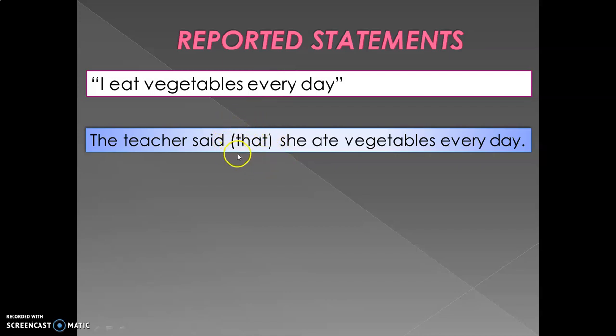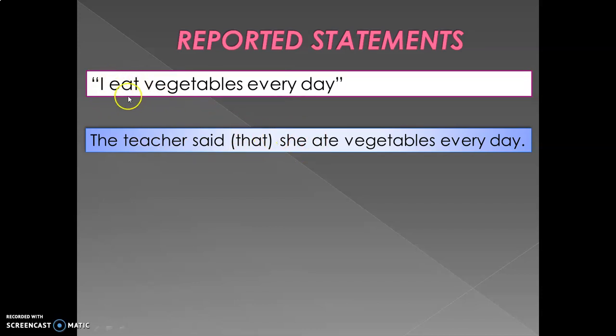In some cases, if you want, you can omit it. And pay attention, what is the change? To report the sentence, we change the subject because in the first sentence we say I, in reported speech we say she.